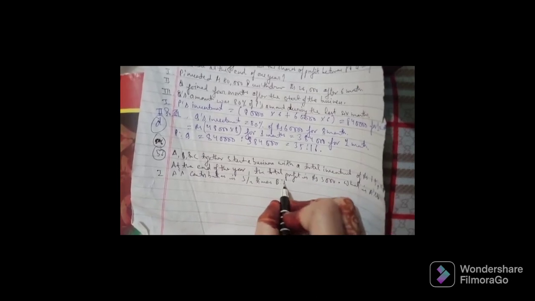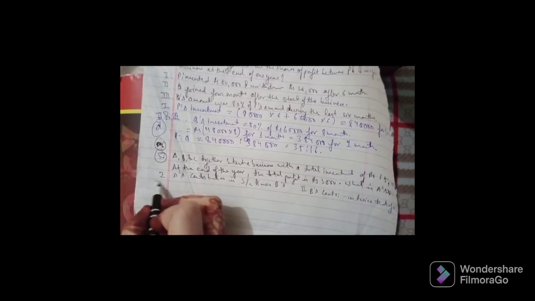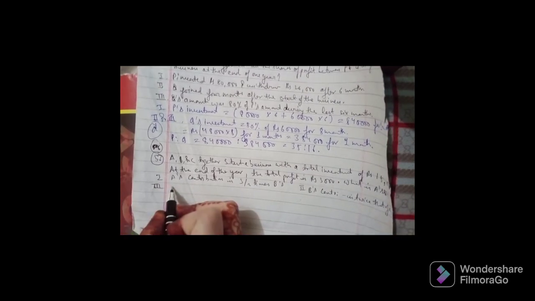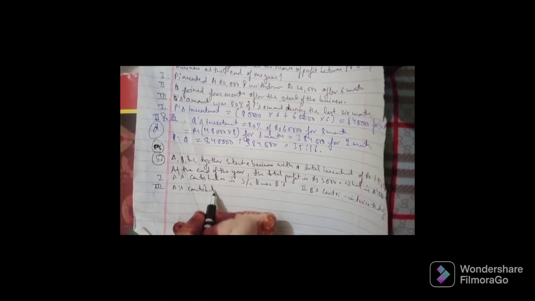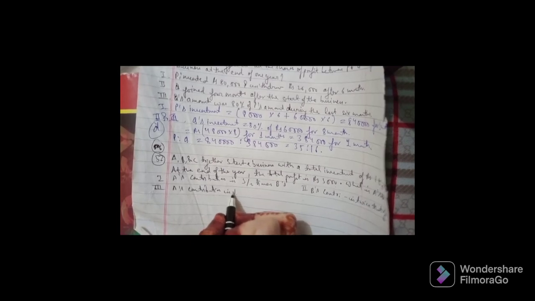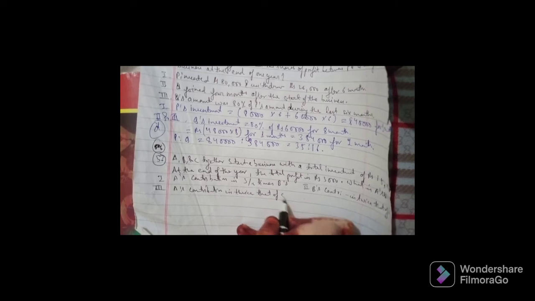The second statement is B's contribution is twice that of C. The third statement is A's contribution is thrice that of C. Okay, so we go for it and we'll find it out for the same.